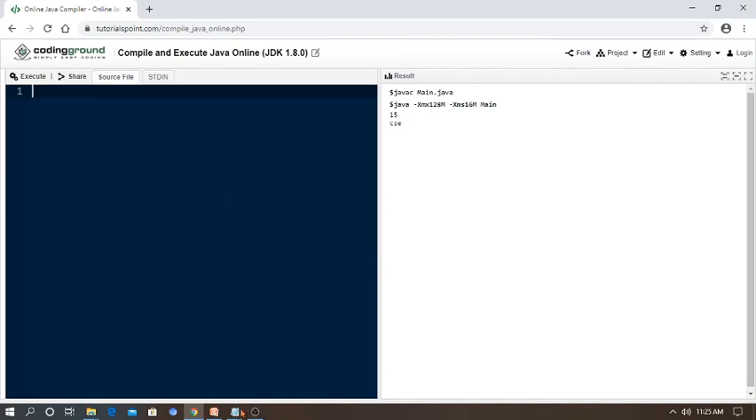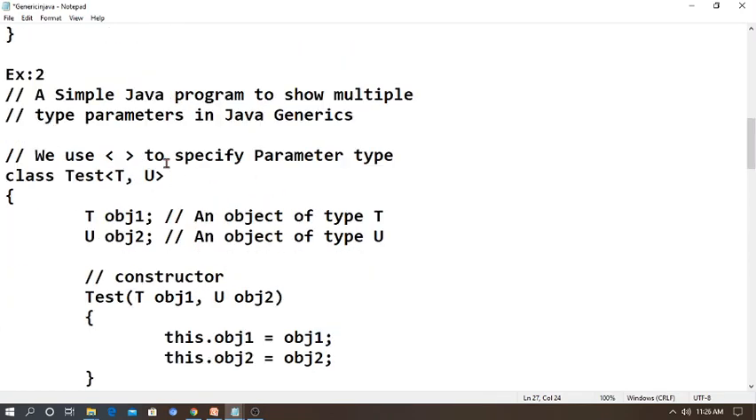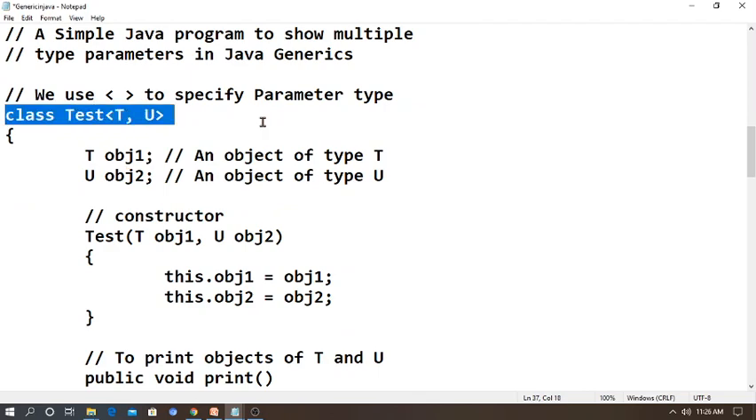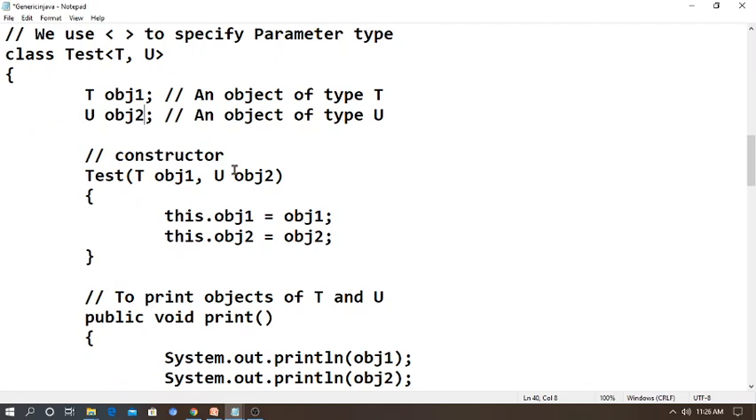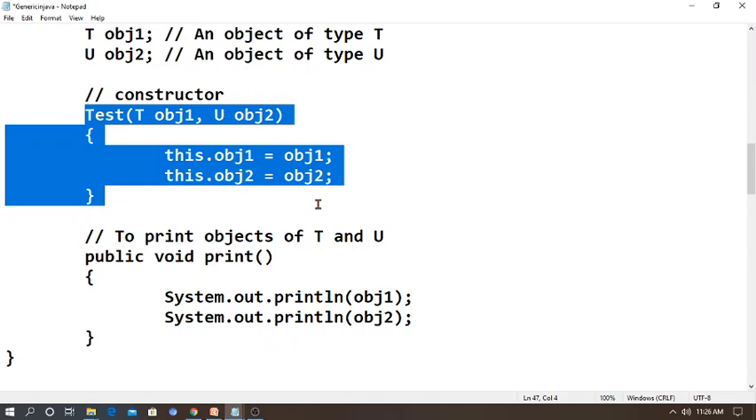Let's go for the second program. Here the next program uses Java generics with multiple parameters. So I'm going to write a program with two parameters. Multiple parameters means two or more parameters. So I'm writing a class with two parameters, T comma U, where with the help of T I'm going to create object 1, and with the help of U I'm creating object 2. So I'm going to create the constructor passing the values Test of T object 1 comma U object 2. Then this dot object 1 is object 1, this dot object 2 is object 2.